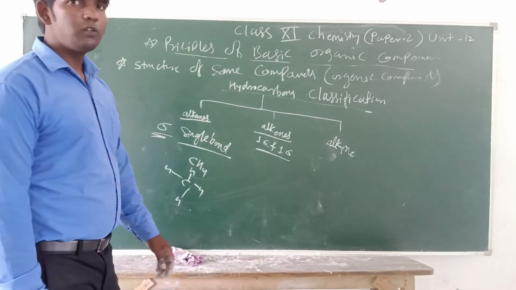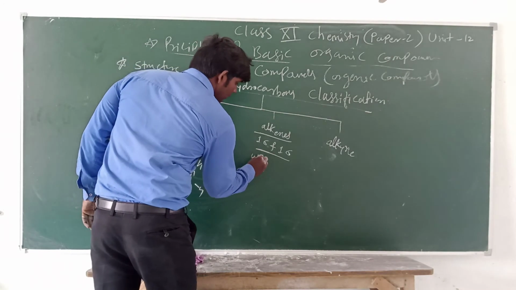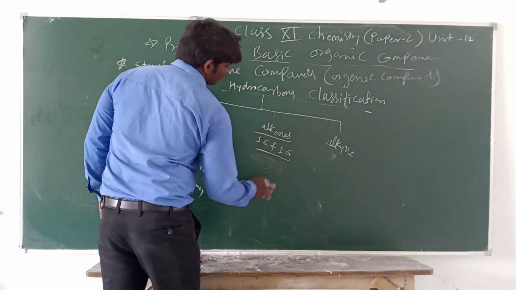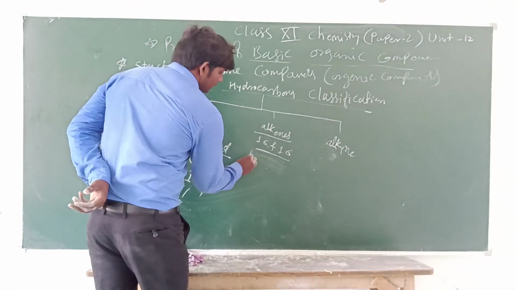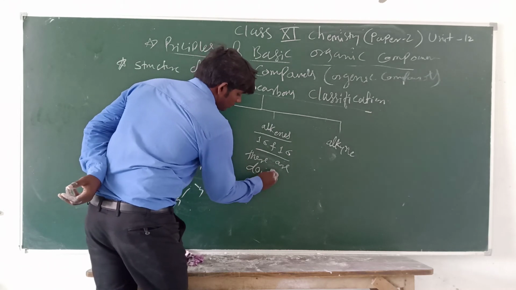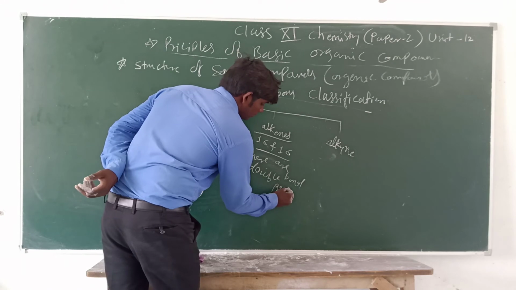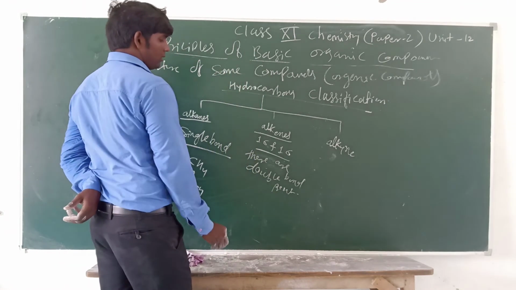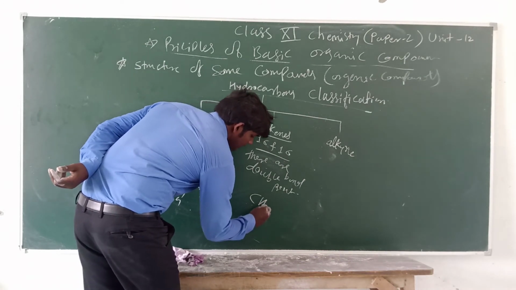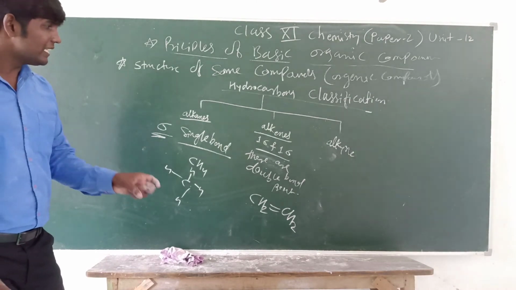Or you can say in alkenes a double bond is present. What is an example of an alkene? An example of an alkene is CH2=CH2, ethene.